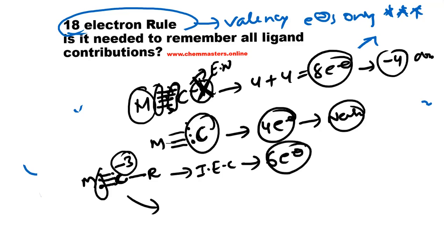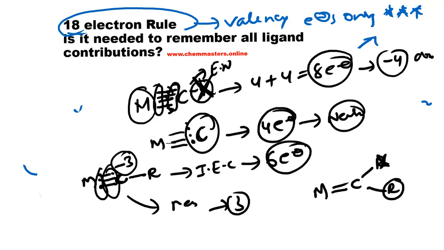In this case, it will contribute 6 electrons in ionic electronic count. If you look at the neutral electronic count, simply 3 electron contribution is there. Now, for example, if carbon is connected with 2 alkyl or any other groups, in this case, 2 unpaired electrons are contributed to make a sigma bond with these groups. The carbon is only having 2 unpaired electrons, so in ionic, these 2 unpaired electrons are making bond with the metal.